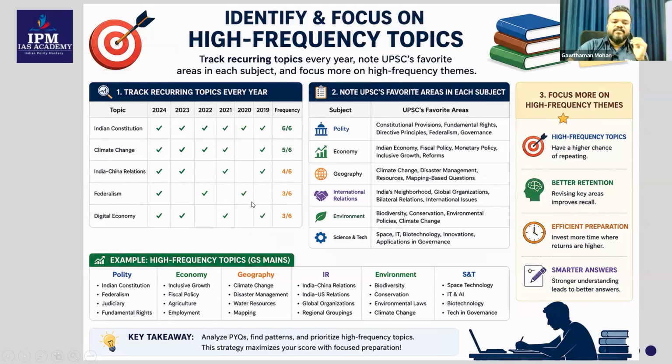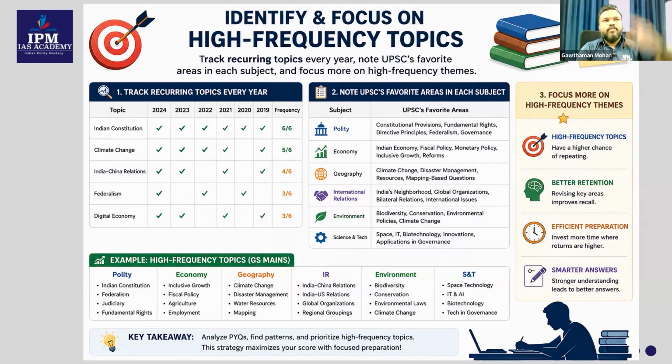When it comes to federalism, only 3 out of 6. When it comes to digital economy, 3 out of 6 or 4 out of 6. So this is how you need to identify the frequency. That means the recurring topics. You need to track the recurring topics. And how do you do that? Once you go through each and every topic, and once you classify it based on various subjects, it will be easy for you to do that.